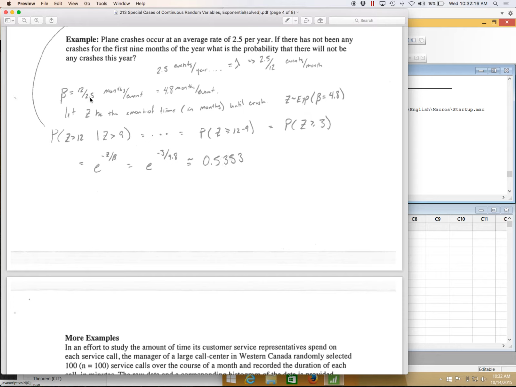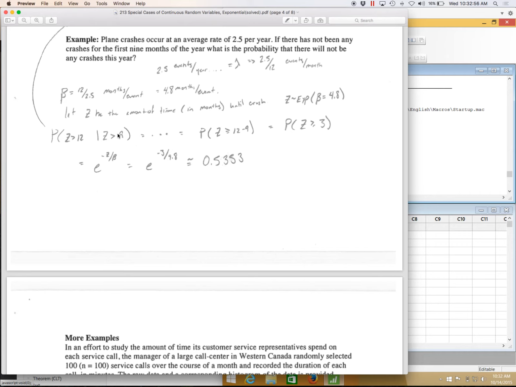So 12 divided by 2.5 gets me 4.8. So I can expect 4.8 months to go by for every single event. Once an event happens, I would expect 4.8 months to go by before the next crash will happen. So this question is asking, given I didn't have any crashes in the first 9 months. Here, let x be the amount of time in months until a crash. We know that x will be exponential. The rate will be beta, 4.8 months per event.